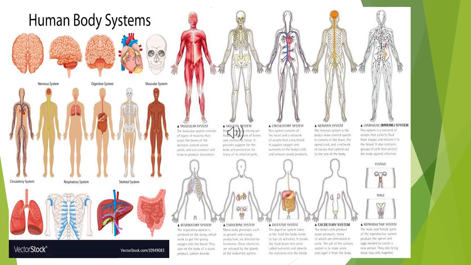So next, the integumentary system. The skin and appendages like the hair and nails constitute this system. The main function is to protect the body by keeping germs out and to regulate body temperature. It also protects against injuries like small cuts and wounds, and eliminates waste products through sweat glands.